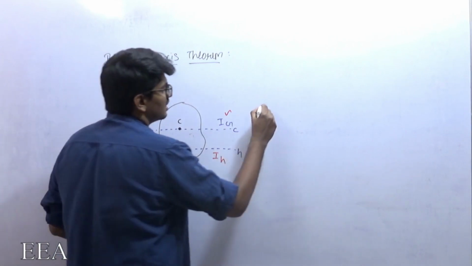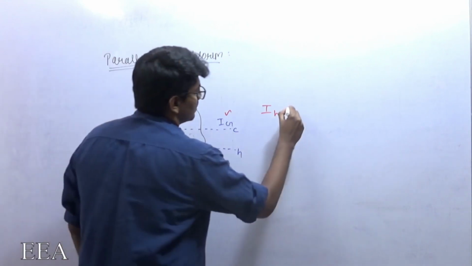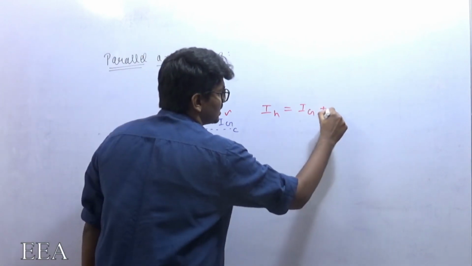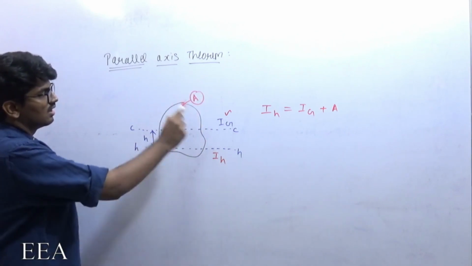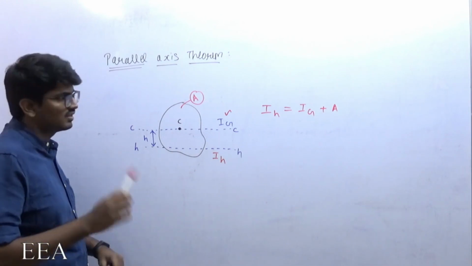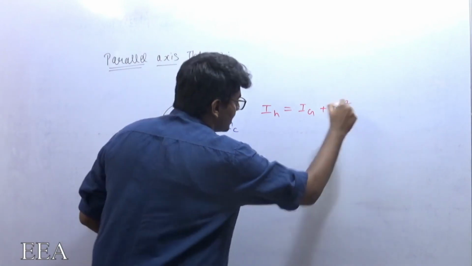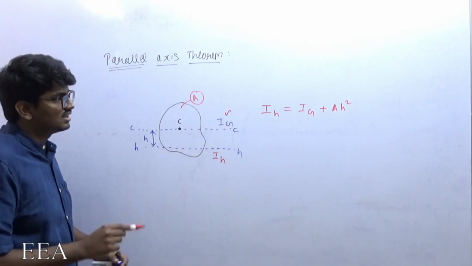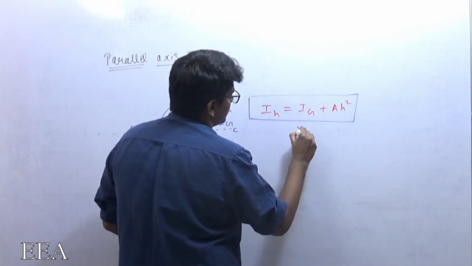What does it state? Moment of inertia about any axis which is parallel to the centroidal axis will be equal to the moment of inertia about the centroidal axis plus area. Since it is area moment of inertia, I need to use area: the area of the figure for which you are finding Ig, that planar figure, times h square, where h is the distance between the centroidal axis and the parallel axis. So this is the parallel axis theorem, and it will be very useful for us.